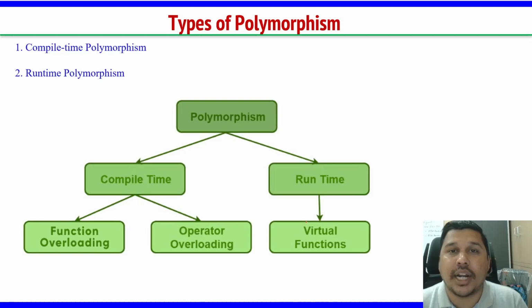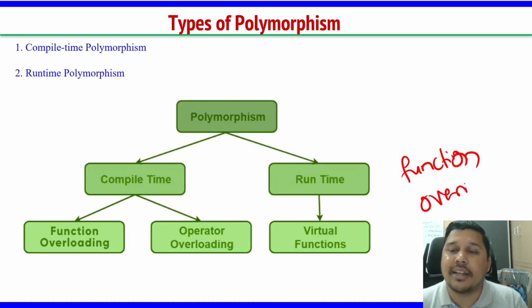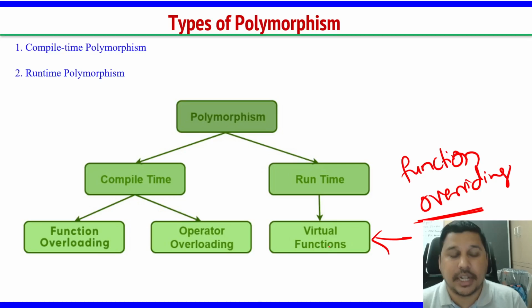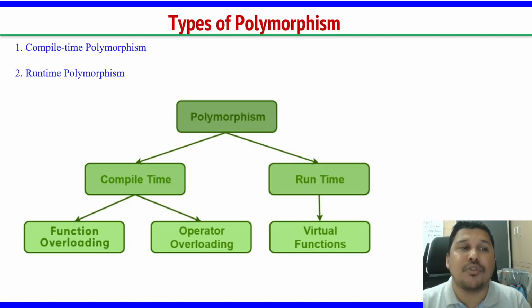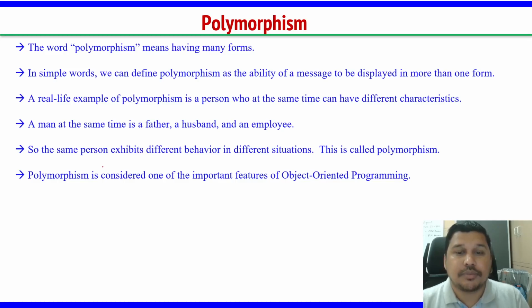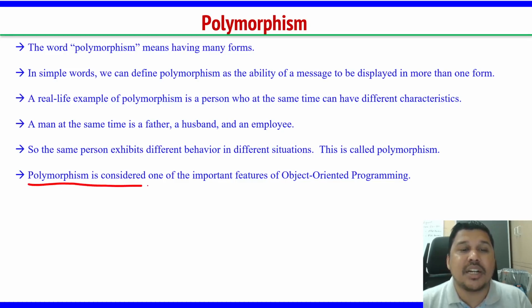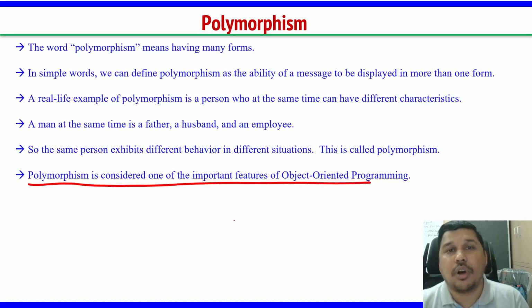And in runtime, we call this function overriding. How do we achieve that? We achieve it using virtual functions, right? So there are two types of polymorphism: compile time and runtime polymorphism. In compile time we have function overloading and operator overloading. Here we have virtual functions, right? So polymorphism is considered one of the most important features of object-oriented programming, right?